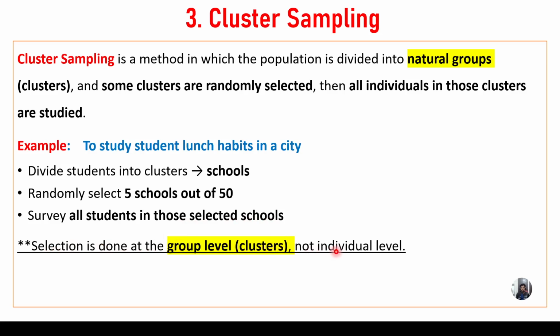So not at the individual level. Cluster means it is a group. So if you want to study the lunch habits of students, what do you have to do? We need to select different schools. So randomly we are going to select different schools. By doing so, we will get more clarity about the student lunch habits. So this topic is called cluster sampling. Okay, so let us move forward.